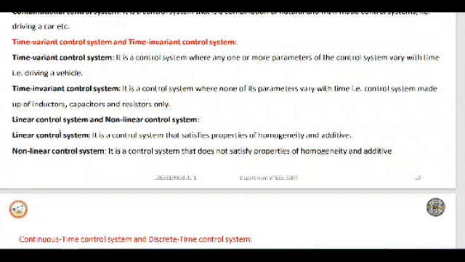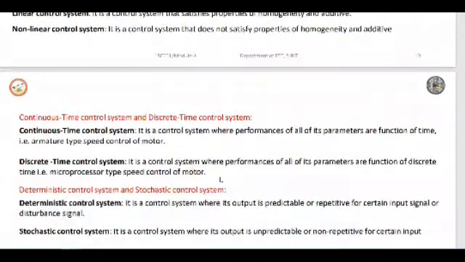Linear means, for example, taking speed versus time: as time increases, speed increases. Such a system we call a linear control system. A non-linear control system does not satisfy the properties of additivity and homogeneity.